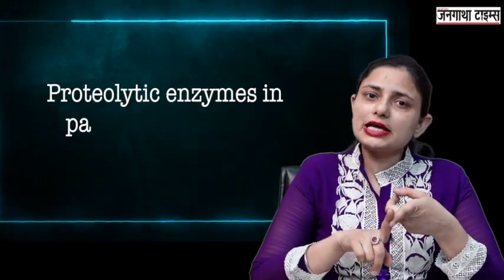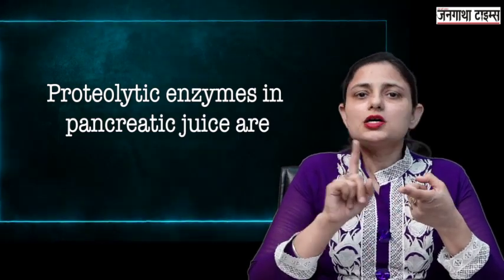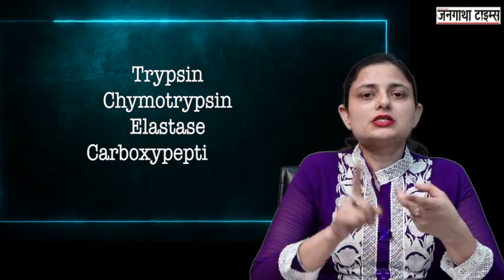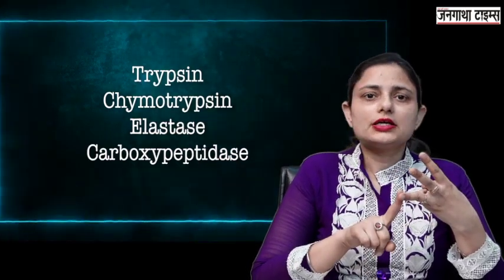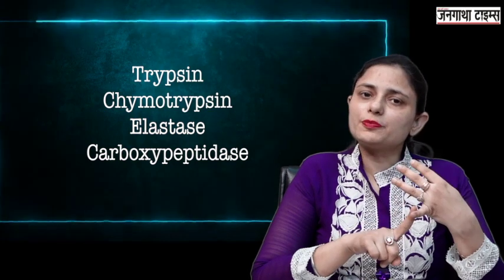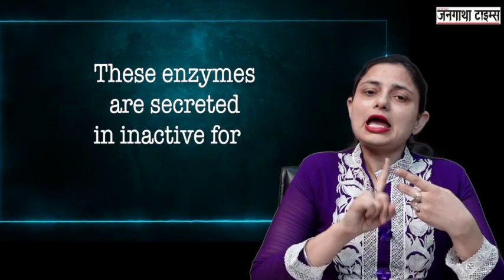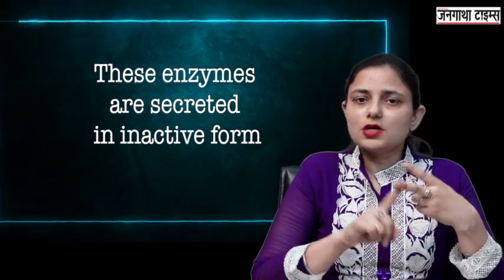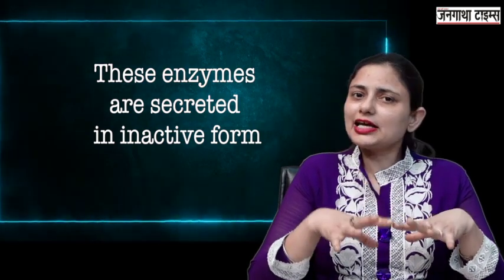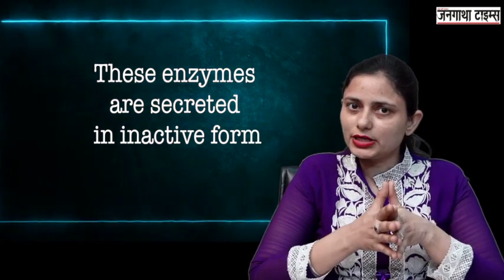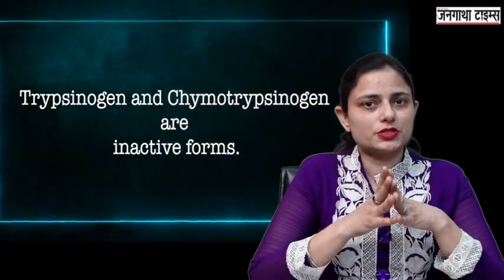So the proteolytic enzymes of the pancreatic juice which have entered the small intestine are, the first one is trypsin, the second is chymotrypsin, elastase is the third one, and carboxypeptidase is the fourth one. Now trypsin and chymotrypsin are both released in inactive form. The inactive form of trypsin is trypsinogen and the inactive form of chymotrypsin is chymotrypsinogen.